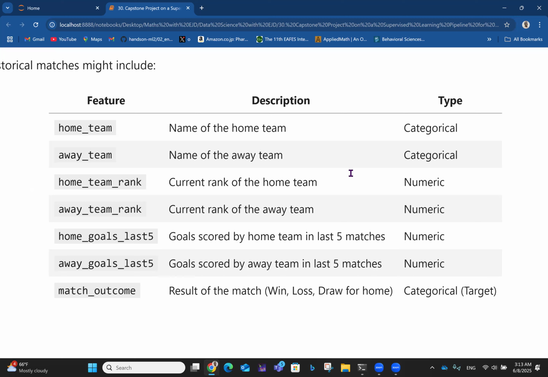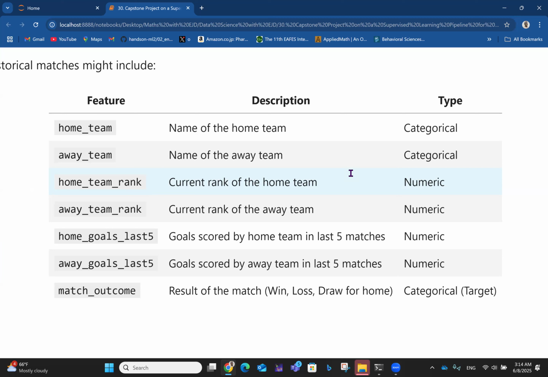Away team rank, numeric. Then you have home goals last five matches or so. So goals scored by home team in last five matches, numeric for sure. Away goals in the last five matches. So goals scored by away team in last five matches, that's numeric. The match outcome, that's the result of the match, whether a win or a loss or draw for the home.